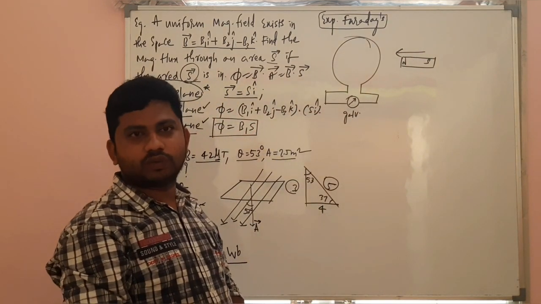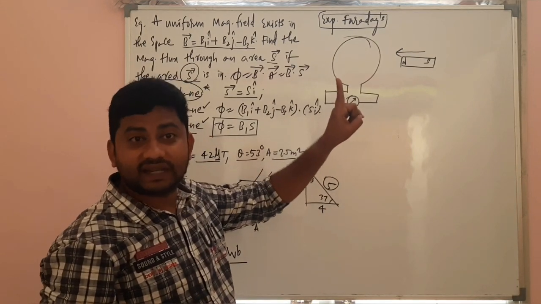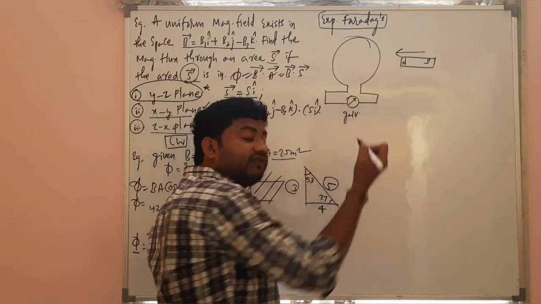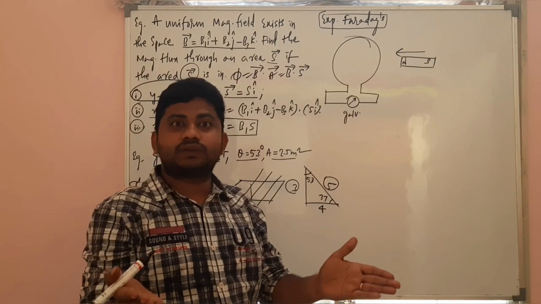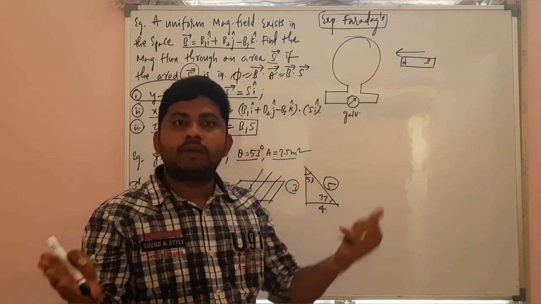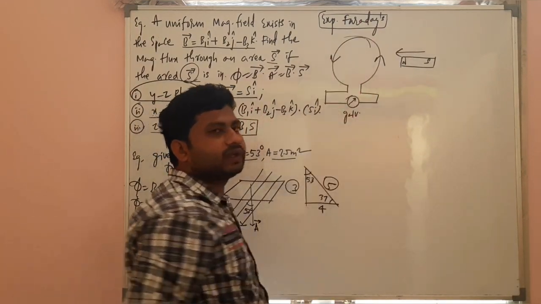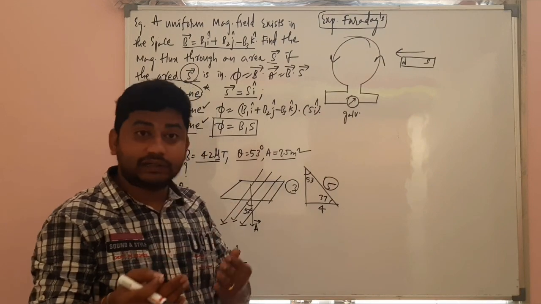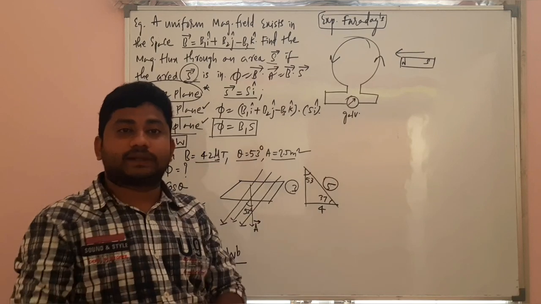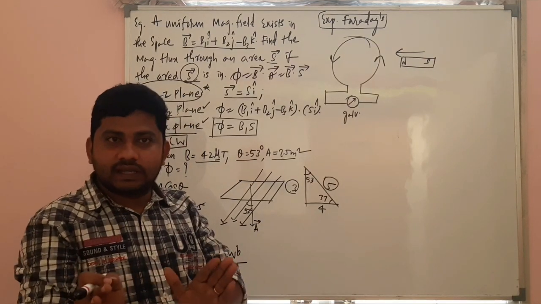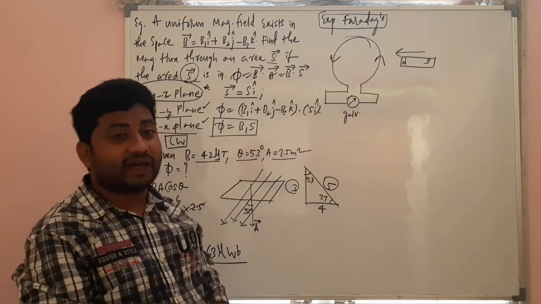When the magnet is moving towards the coil, there is an observation in the galvanometer. The galvanometer is deflecting. That indicates there is a current passing through the coil. Without the current passing through the coil, the galvanometer will never deflect, but it is deflecting. So how is the current flowing? In this way, just a normal direction I have mentioned. Why the current moves in that direction, that comes later. About the direction we will discuss later. First, the presence of current in the coil was found by Faraday.